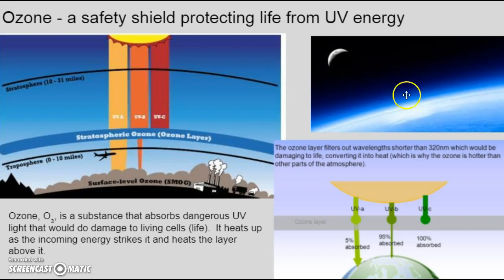Here's a nice picture graphic from a kind of a cross-section. The ozone layer filters out wavelengths shorter than 320 nanometers, which would be damaging to life, converting it into heat, which is why the ozone is hotter than other parts of the atmosphere. Notice UVC is completely absorbed, where some UVB, 95% is absorbed, some passes through, and only a very little bit of UVA is able to pass through. Excuse me, a large amount of UVA passes through, only a little is absorbed.